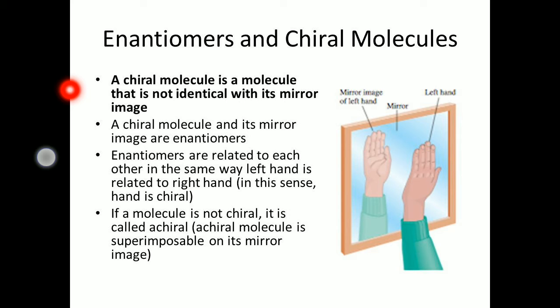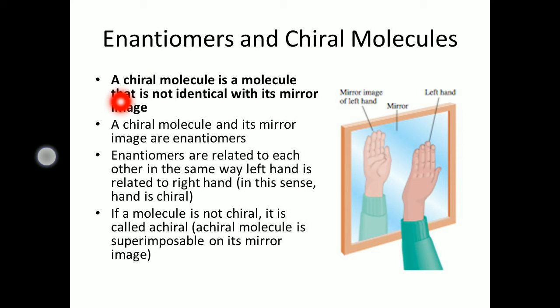Superimposable to each other. Now, like that, a chiral molecule is a molecule which is not identical with its mirror image. Simply, chiral molecules are not superimposable on, or not identical with, their mirror image. That chiral molecule and its mirror image molecule are both called enantiomers.